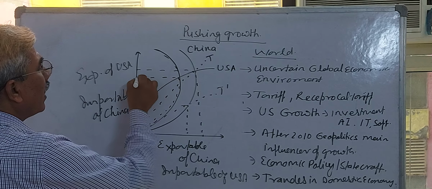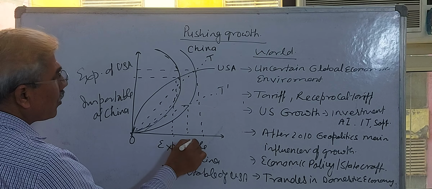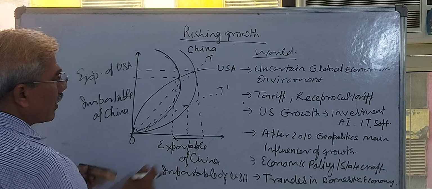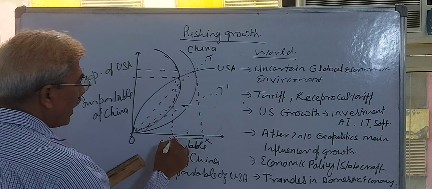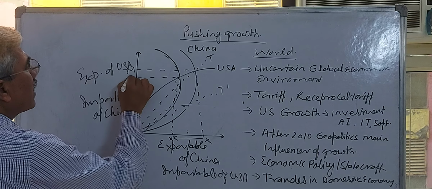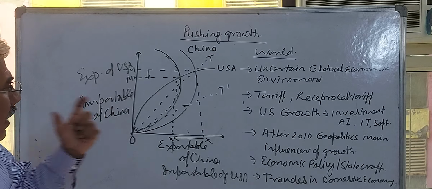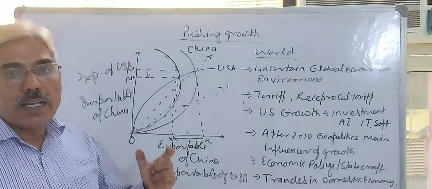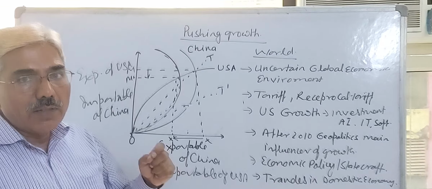Now the condition is that China's export will decline more sharply from the previous level, say x to x dash, but its import remains constant or is minutely reduced. Under this condition, the trade account is always unfavorable for China.